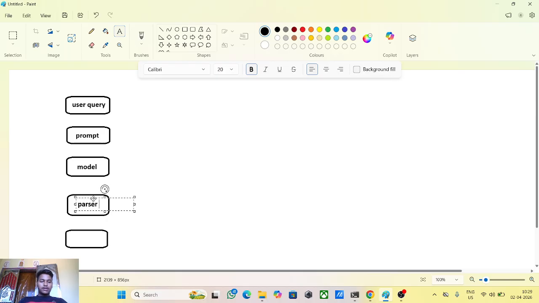Then after that we get our final output. Okay, this was the mental architecture.